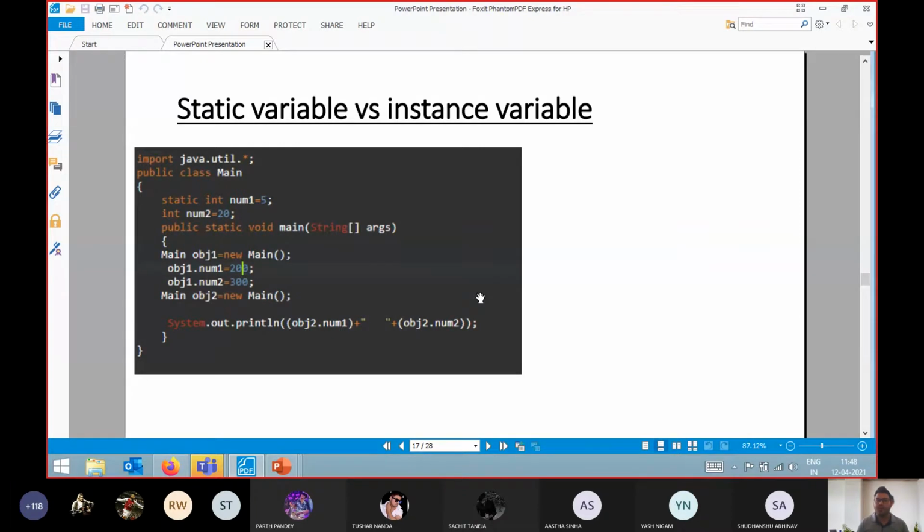Now tell me, if I execute this code, what output will I get? Okay, one answer I got: 200 comma 300. That's great. And what about others?